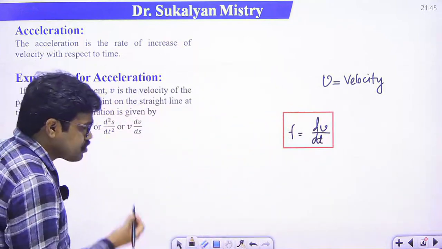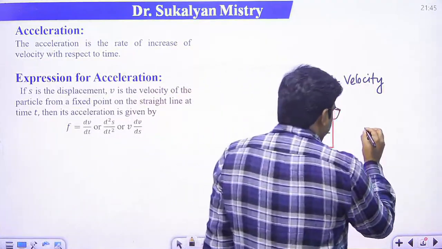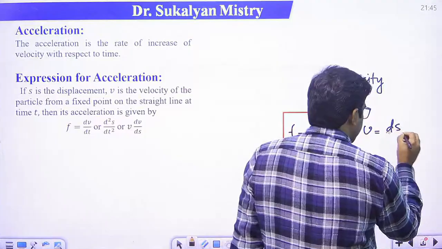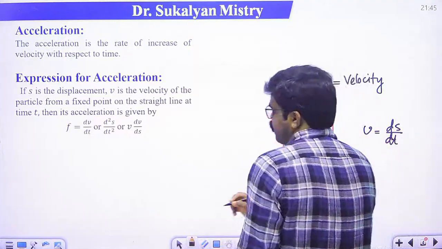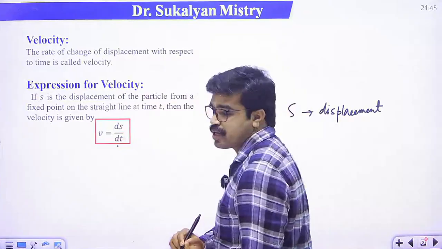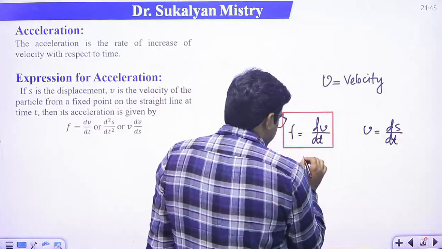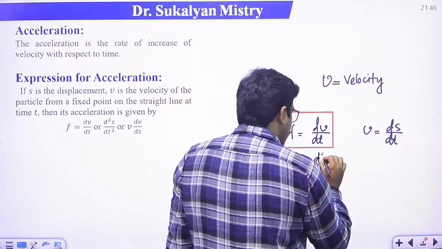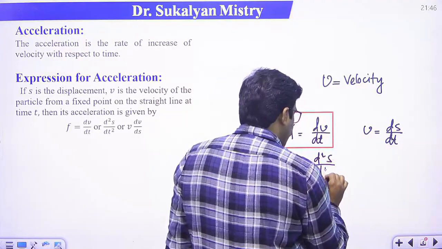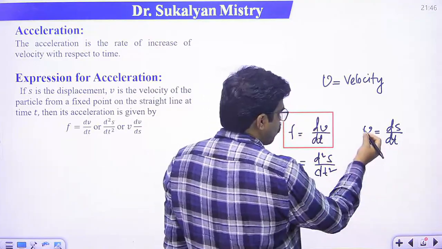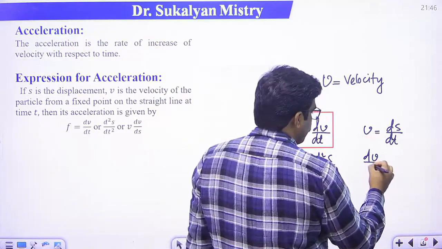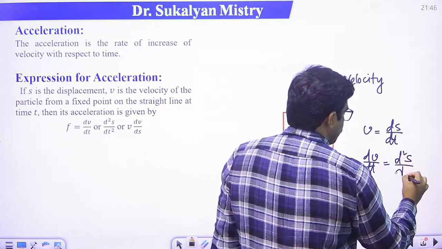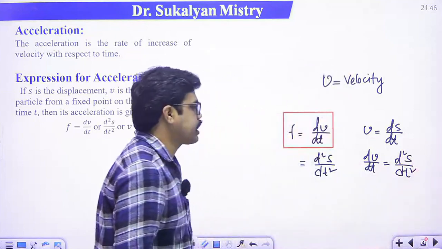Now just see, what is v? Basically, v is ds/dt. Yes? So this can also be written in the form d²s/dt², because we differentiate v, dv/dt.